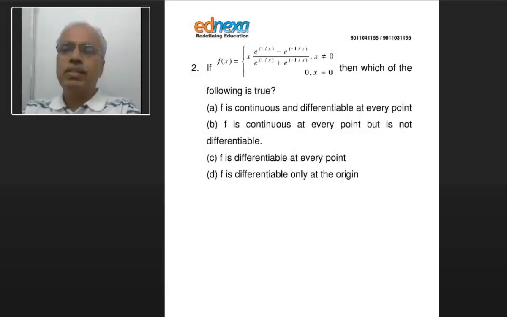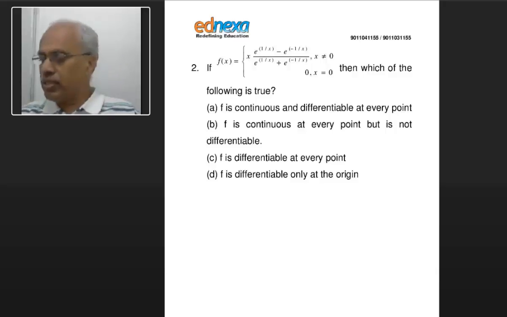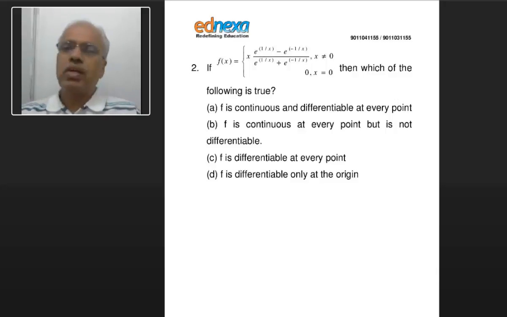This looks like a slightly complicated function, but it is continuous at every point, and differentiable only at the origin. Now again, as we have seen, the exponential function is differentiable and continuous everywhere. Here you have only 1 by x, so obviously at x equal to 0 it would create a problem, it would become infinite.